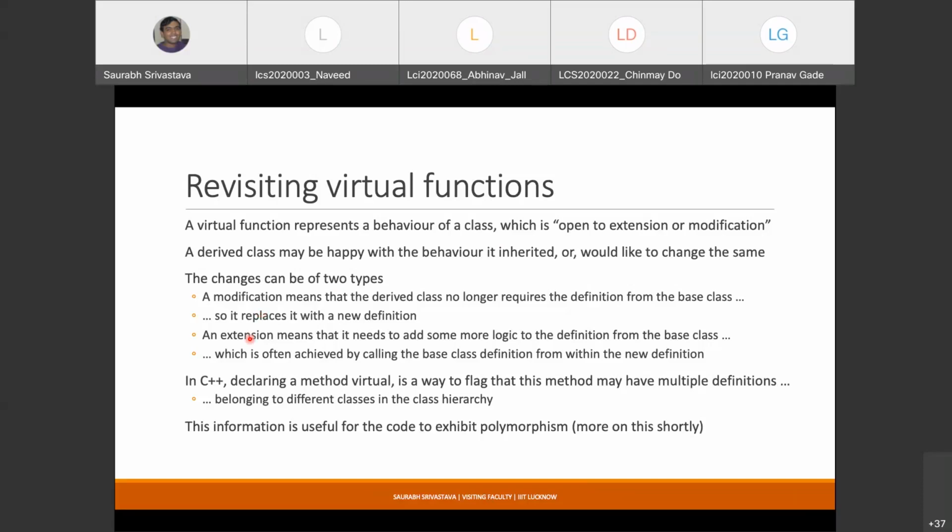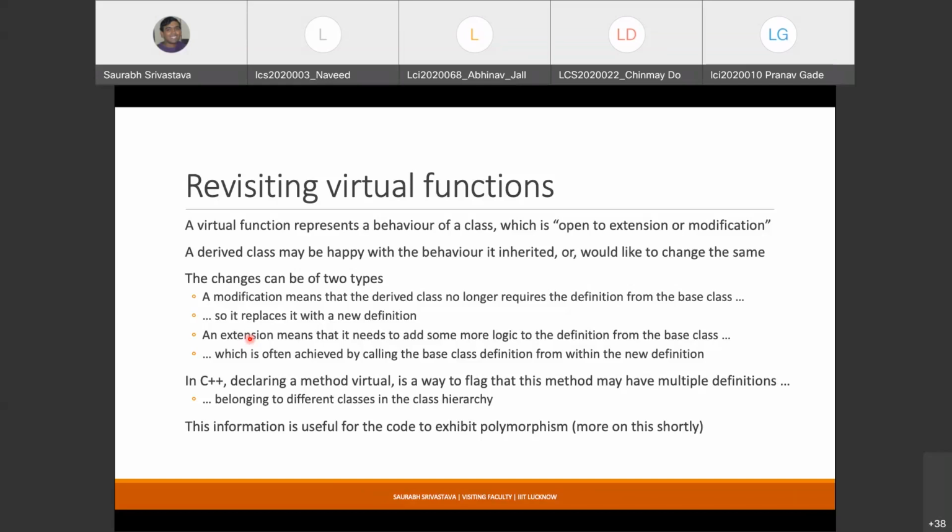You want to, for example, add some logic before and/or after this base class logic. So in this way, it is basically a kind of extension of the base class behavior, right? As a derived class, you are making it more specialized. That is the idea. Again, please keep in mind that this modification and extension are all logical things. It's not like the C++ compiler cares whether it is extension or modification. It is from the perspective of designing.